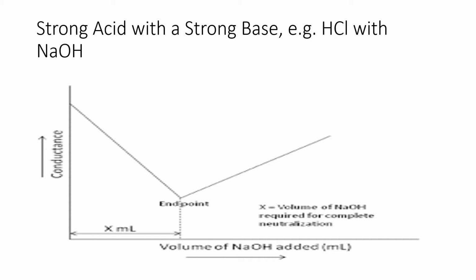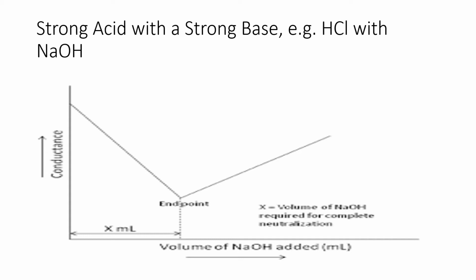As you are adding the base to the acid, the conductance goes on decreasing. Due to the neutralization reaction, the H plus ions present in the acid are combining with the added OH minus ions, converting into water.